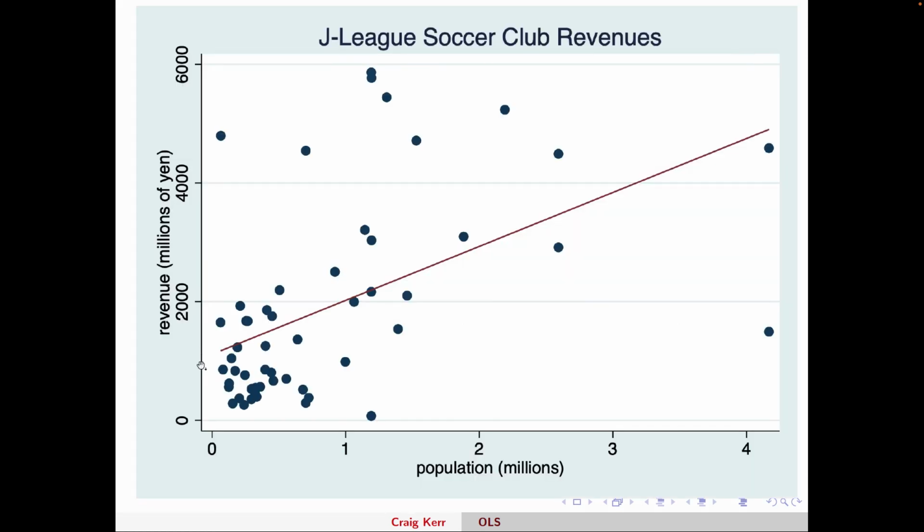It doesn't actually intercept here, but if it did, it would do so at 1,111. You can see it's aiming kind of halfway there between 2000 and 0, right? And the slope is 909. So this is the line we just estimated.